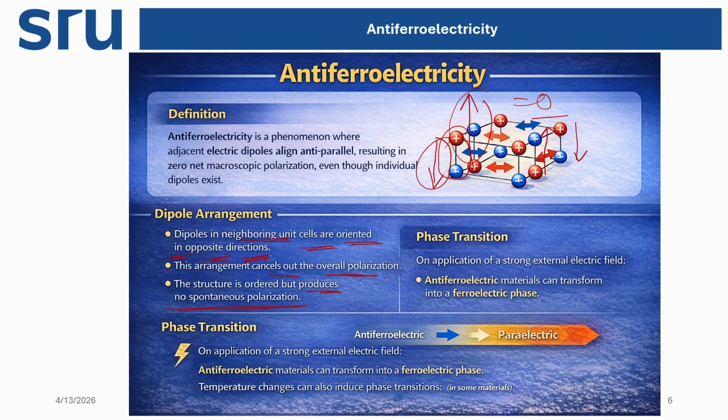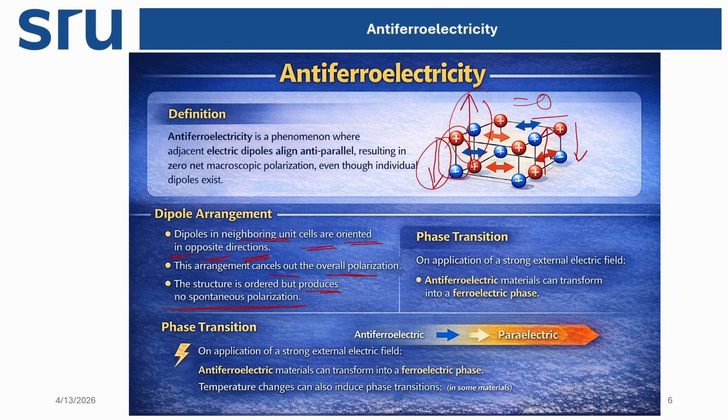Every unit has a polarization, but the next one is in the opposite direction, so it cancels out totally. Because of this arrangement we are not getting a resultant spontaneous polarization. So spontaneous polarization is 0 in the system.